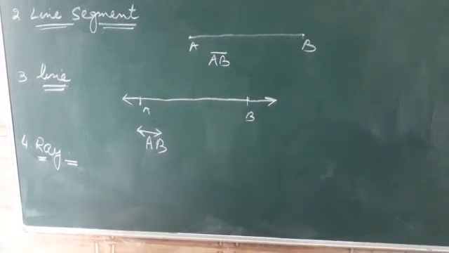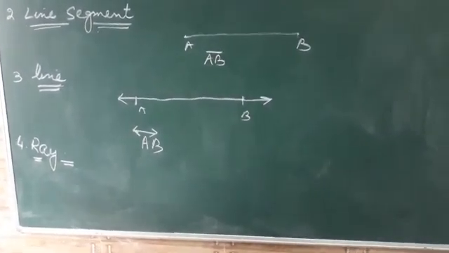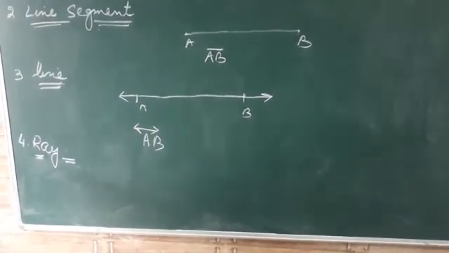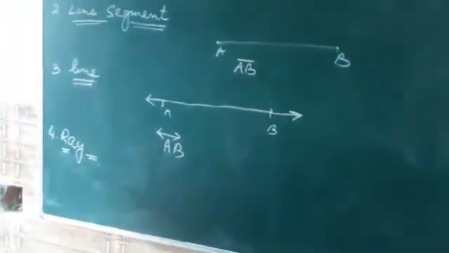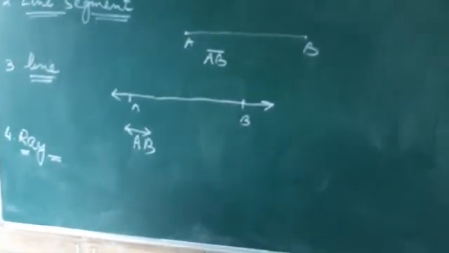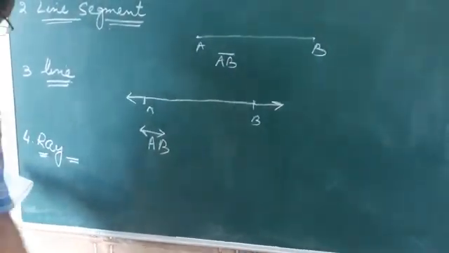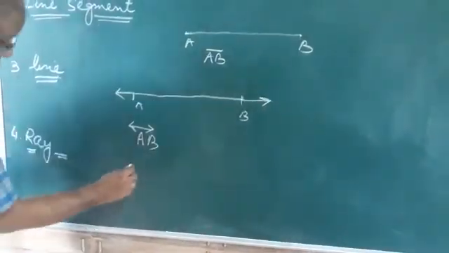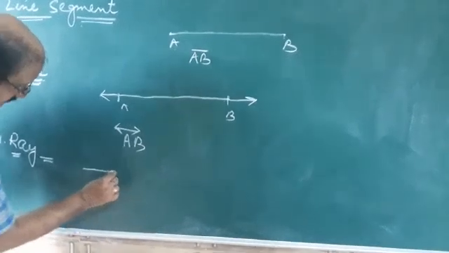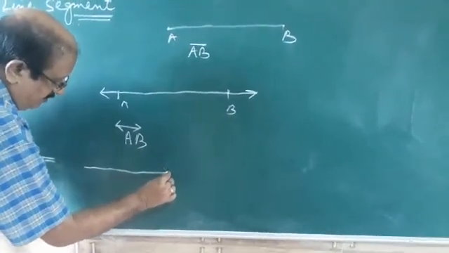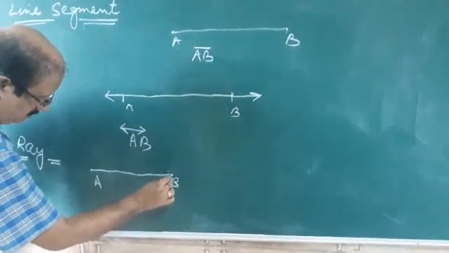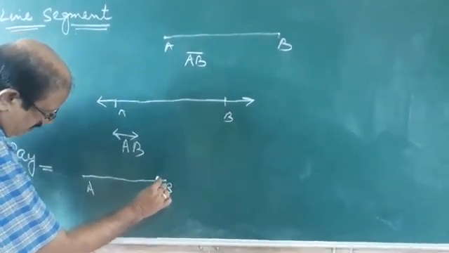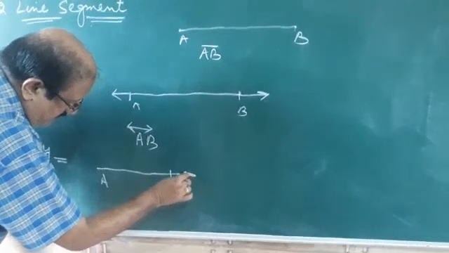Then we get a ray. A line segment extended endlessly in one direction is called a ray. That means a line segment extended in one direction. You see here, suppose we have A, B, so it is extended in one direction endlessly.